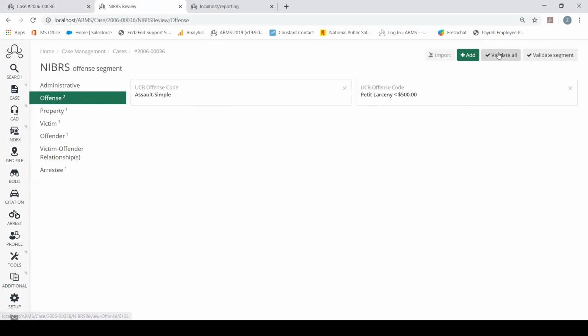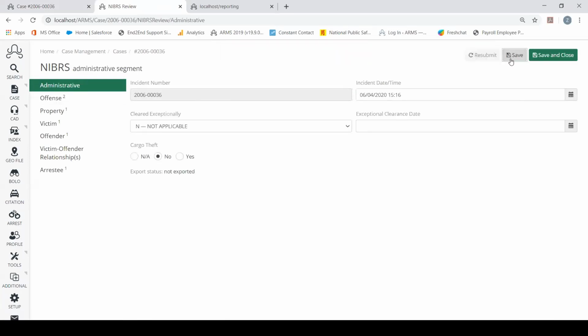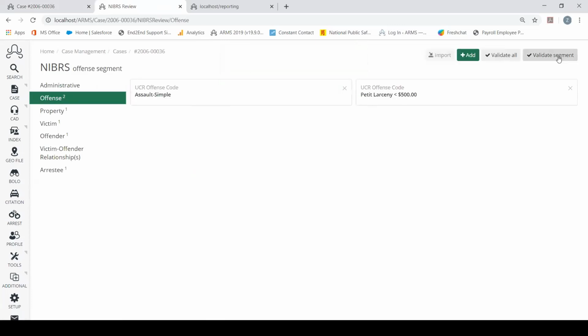From here, we have our validate all button and validate segment button. Validate all basically just validates all of these fields that we're about to go through. But for right now, we'll go ahead and jump into validate segment. So if we hit validate segment, you can see that I had an error pop up. So if I go back up, I hit no, I hit save. We're good. Jump back into here. And we are good. No errors found from my offense section.